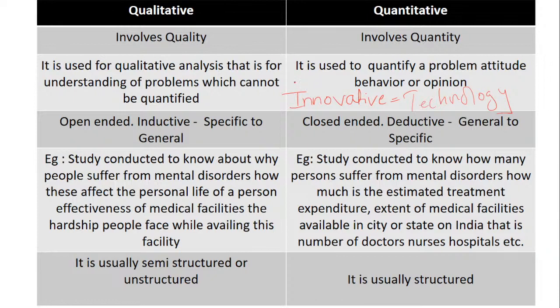This type of research is aimed at progress, at development. For example, if I say that India as a country is in the process of innovative research, it means that India is planning, or is on the track of development or progress. Okay, so this was one question, that was innovative research.